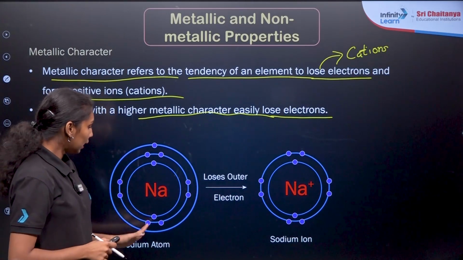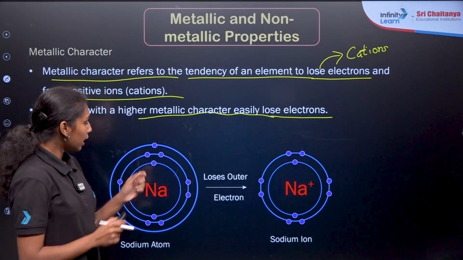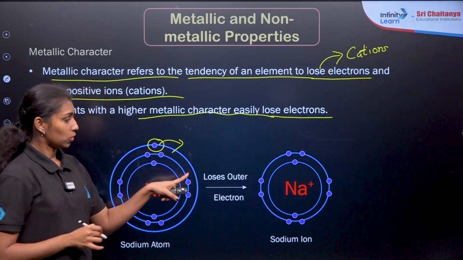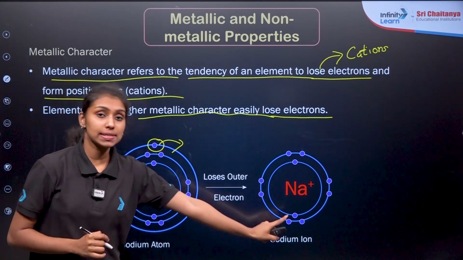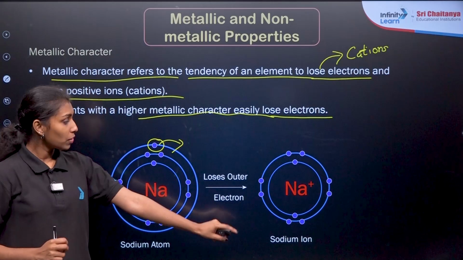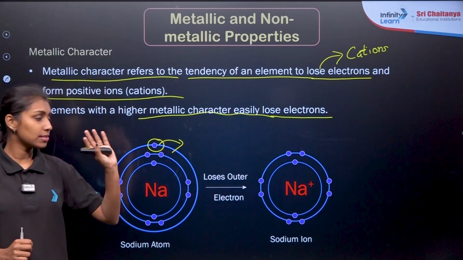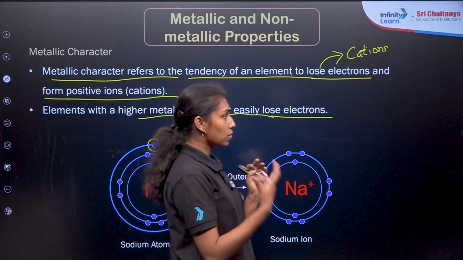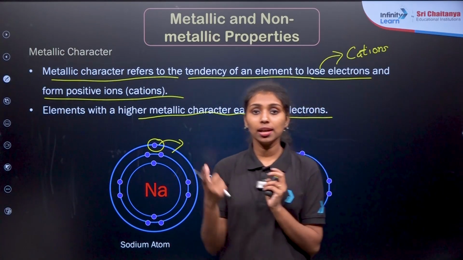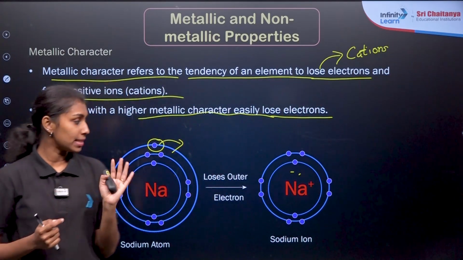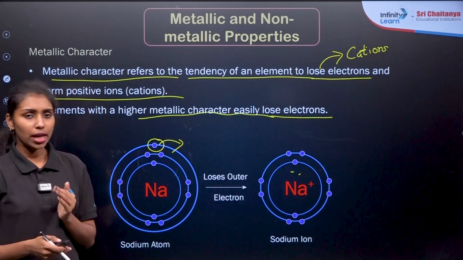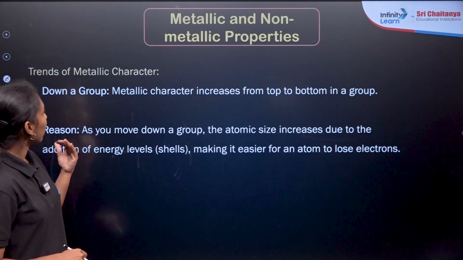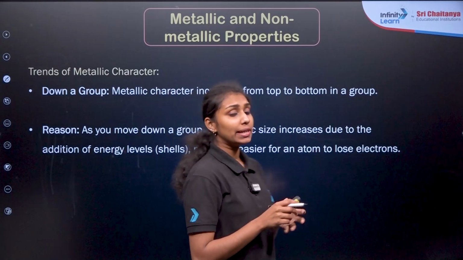In the case of sodium metal, 11 electrons are present, right? If you lose this outermost electron, what are you observing? It is the Na plus ion, which means the size is decreasing here. And this property of the element, losing electrons, is known as the metallic character. Okay, I hope you understand. Then we need to check the metallic character trend.